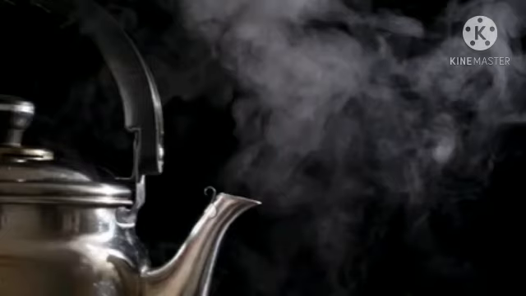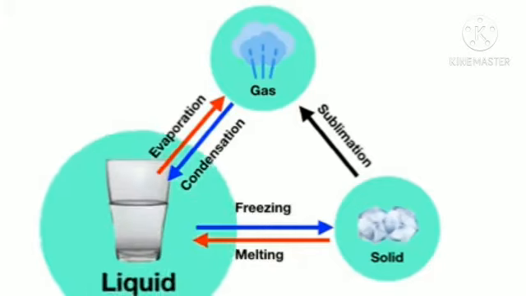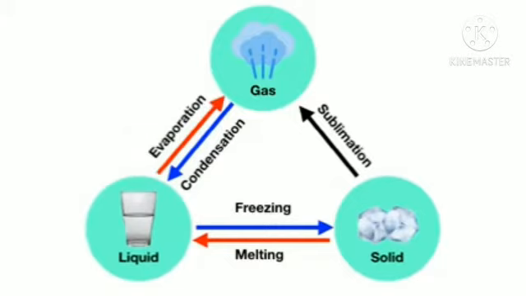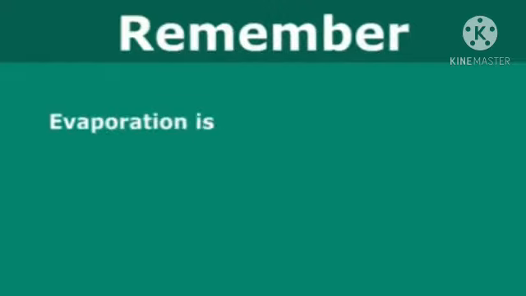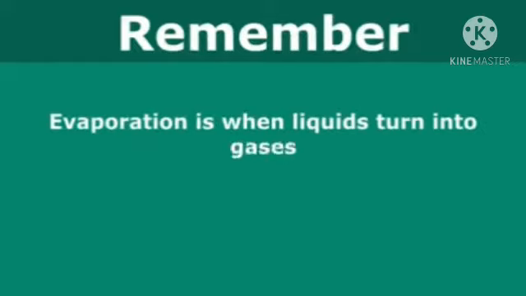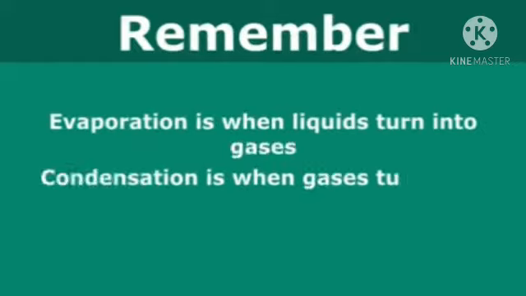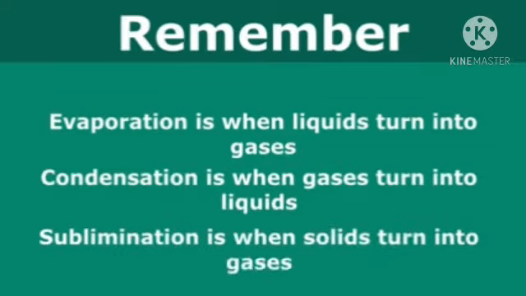In this example you can see from the kettle, steam is coming out. What is going on here? Which type of process is going on? The evaporation process, right? Where the liquid state of water is converted into the gaseous state, and this process we call evaporation. Okay children, now you have to remember some concepts related to the interconversion of water. Evaporation is where the liquid turns to the gaseous state of water; condensation is the reverse of evaporation, where gas turns to liquid.